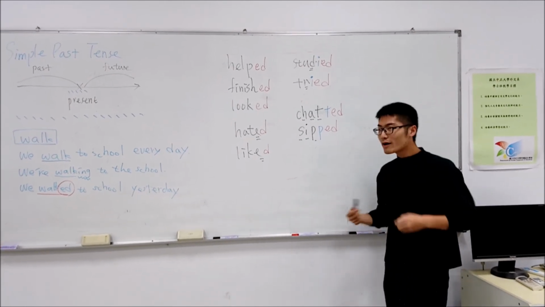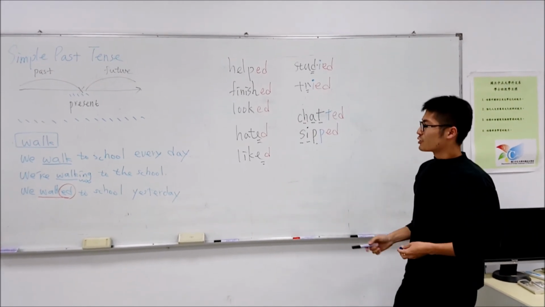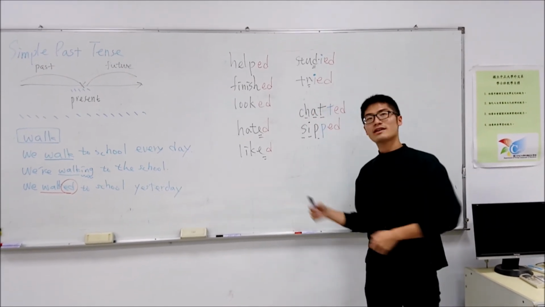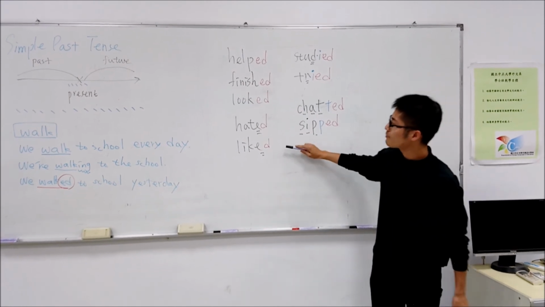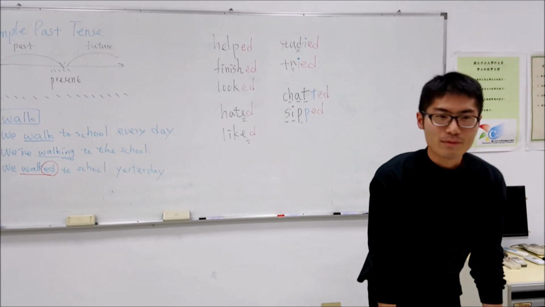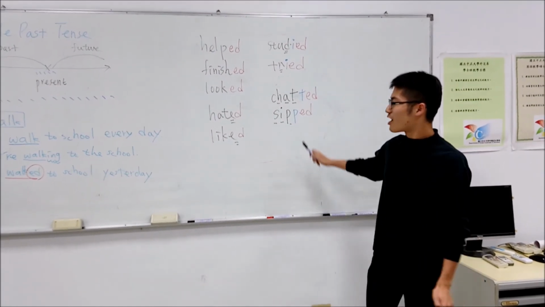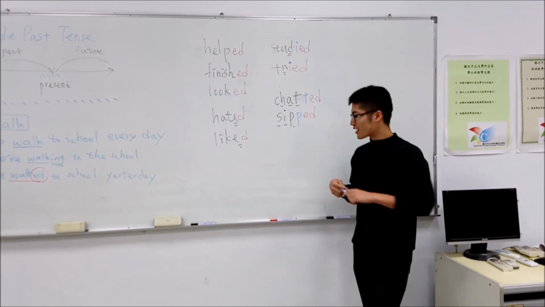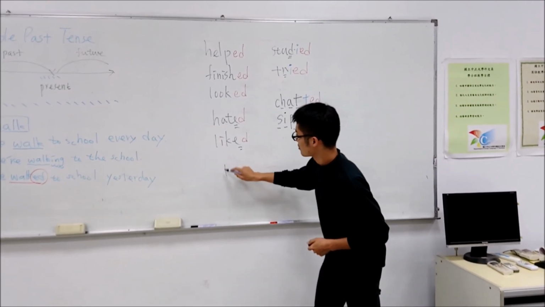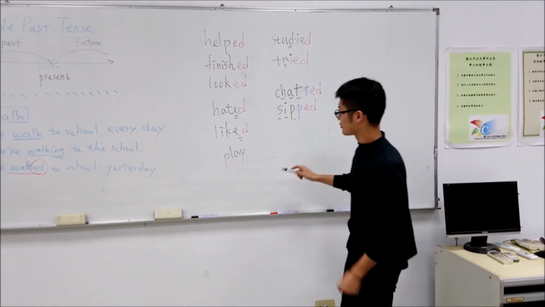So can anyone give me some examples of these verbs, okay? Can you make a sentence based on these verbs? Okay, you can give me a new verb, okay? And that belongs to the regular verbs, okay? Well, maybe a student from group A, okay? How about you, Jimmy? Would you want to talk about any verbs? Okay, so how about play? Okay, play. So Jimmy says, I played basketball yesterday.